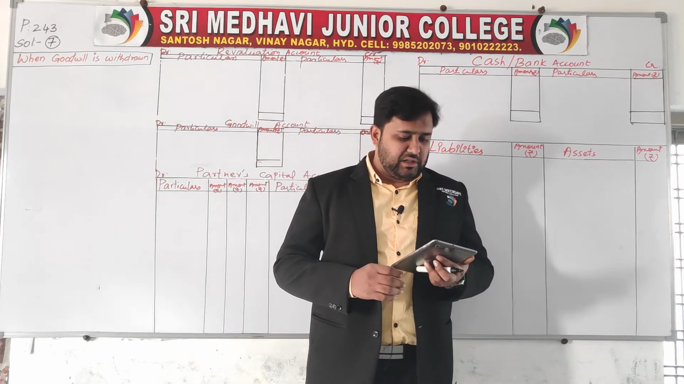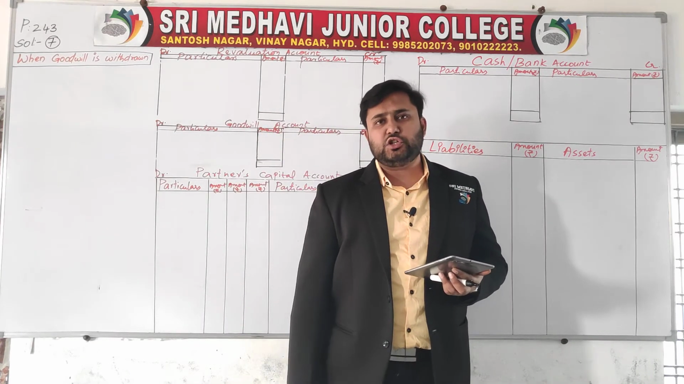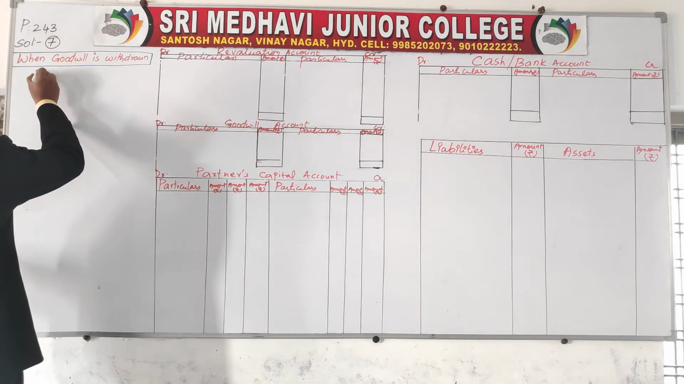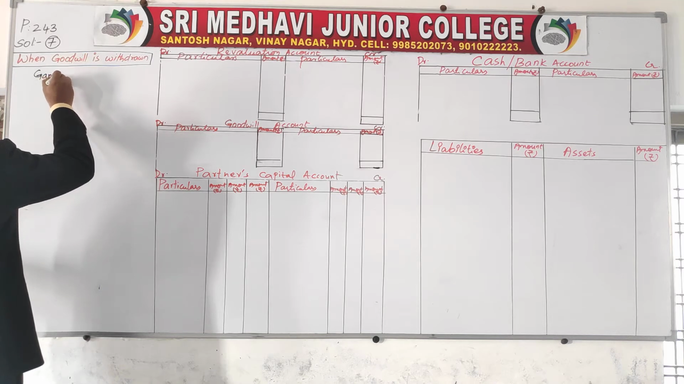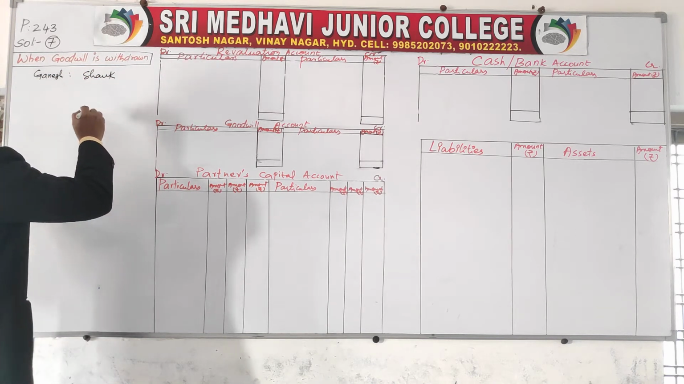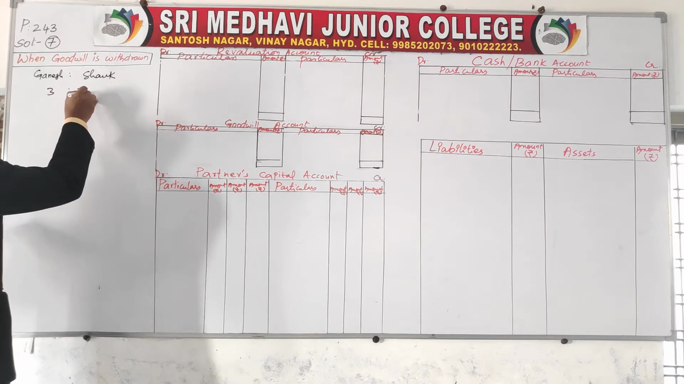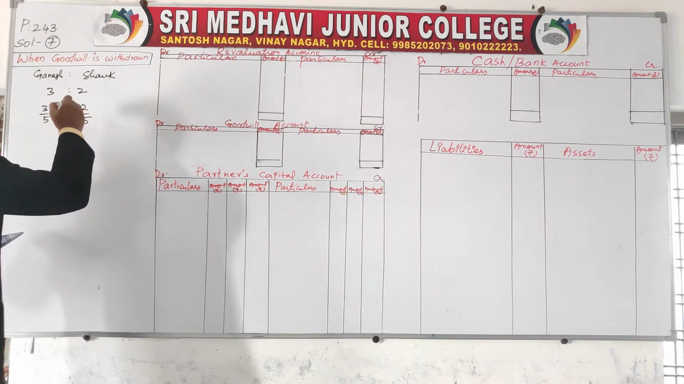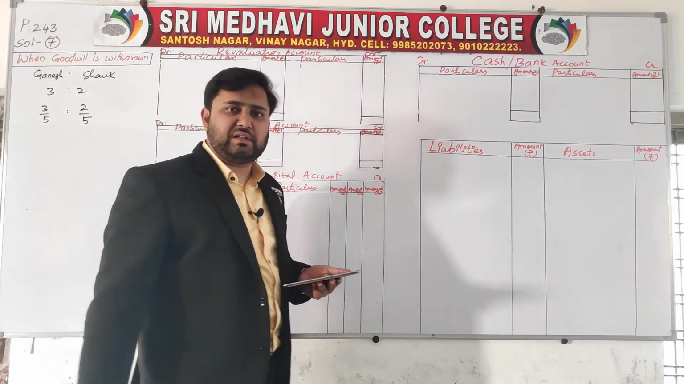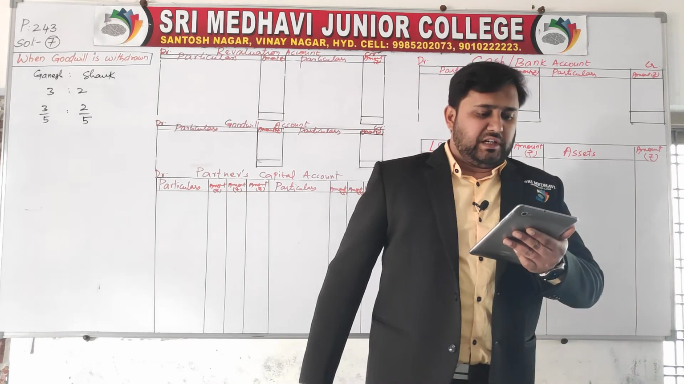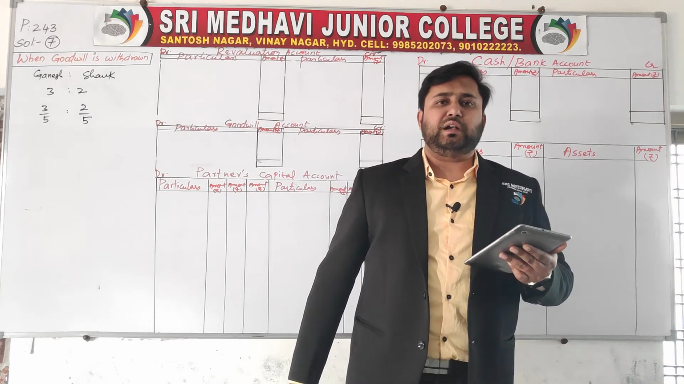Ganesh and Shankar are partners sharing profit and losses in the ratio of 3:2. How many partners are there? Here there are two partners named Ganesh and Shankar. 3:2 is nothing but 3/5 : 2/5. 3/5 is the share of Ganesh and 2/5 is the share of Shankar. Their balance sheet as on 31st March 2020 was as under.